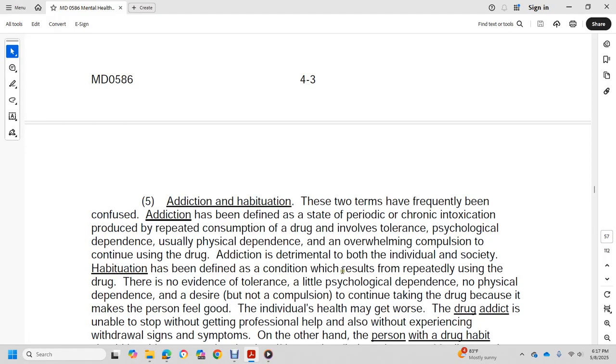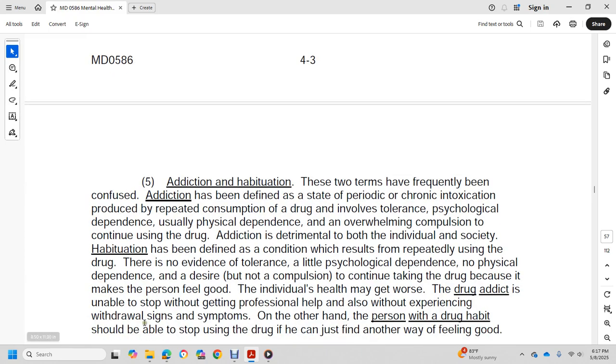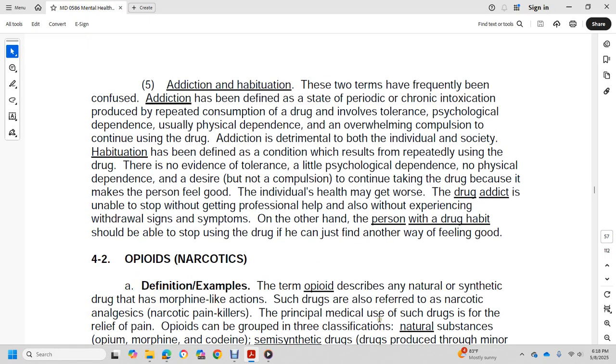Habituation has been defined as a condition resulting from repetitively using a drug, with no evidence of tolerance, little psychological dependence, and no physical dependence; a desire, but not a compulsion, to continue to take the drug because it makes the person feel good. The individual's health may get worse if the drug addict is unable to stop without professional help, and without experiencing withdrawal signs and symptoms. On the other hand, the person with a drug habit should be able to stop using the drug if he can just find another way of feeling good.